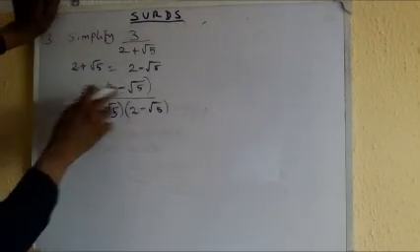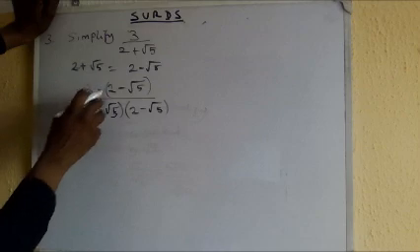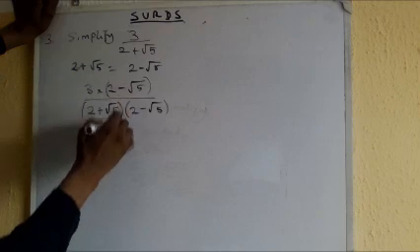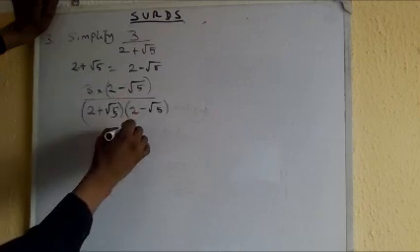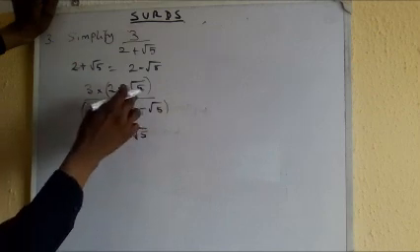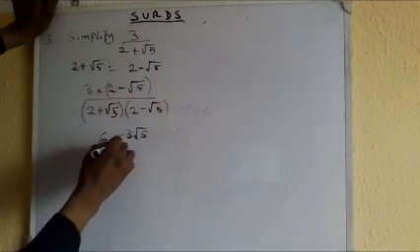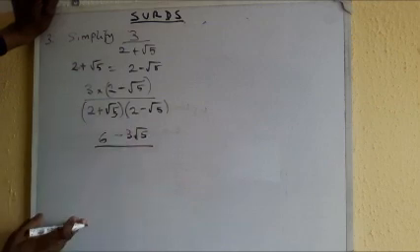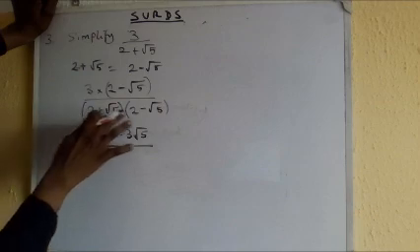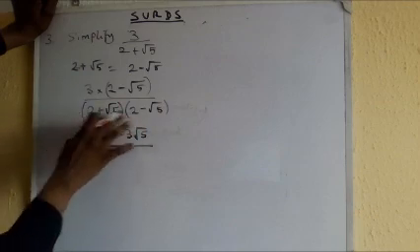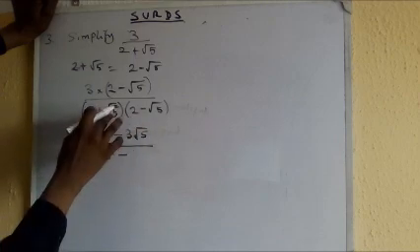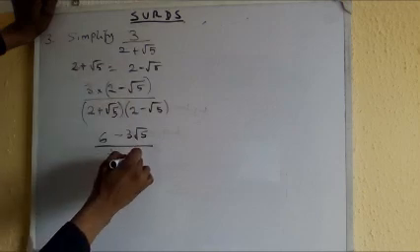Okay, so for the numerator, 3 times 2 is 6, and minus 3 root 5. You see, we are taking this as if it's algebra. For the denominator, I told you, just take this term and this term and multiply them together. 2 times 2 is 4, minus 5.